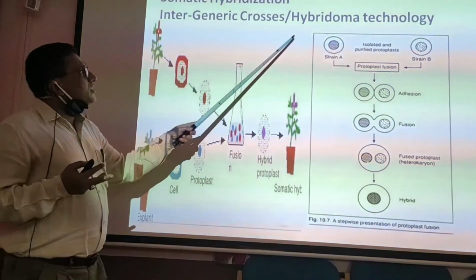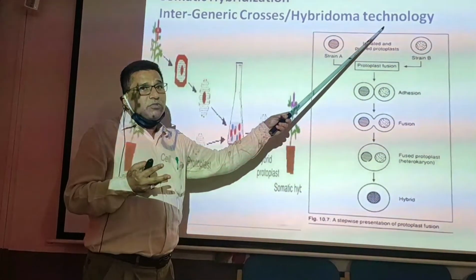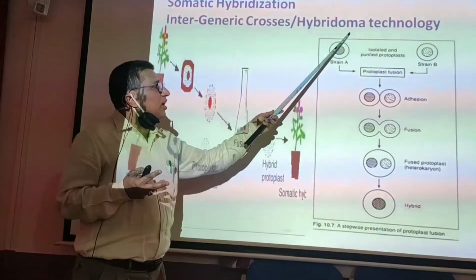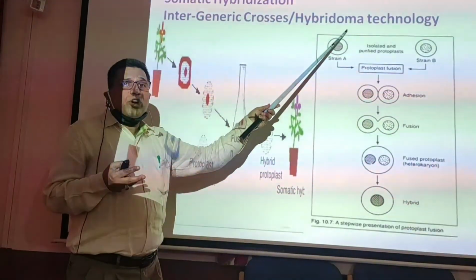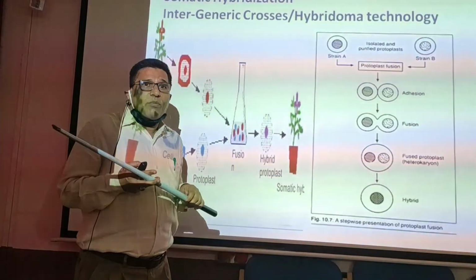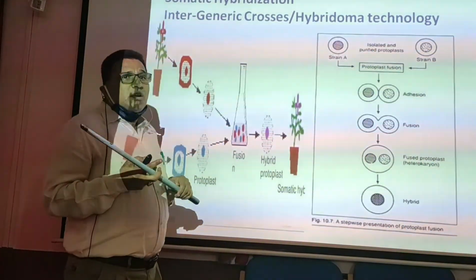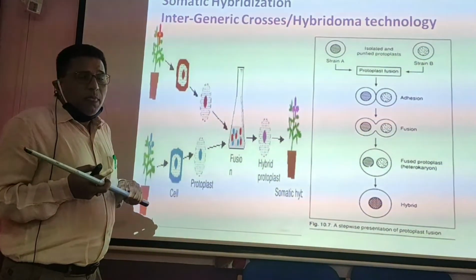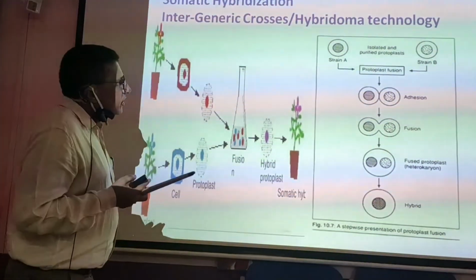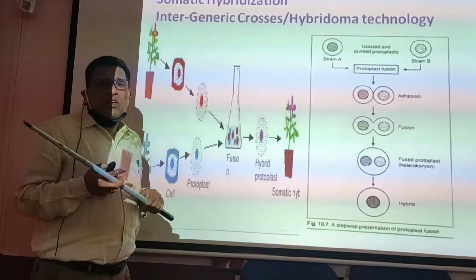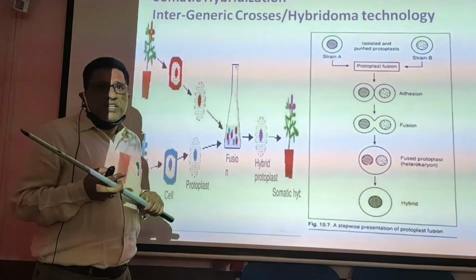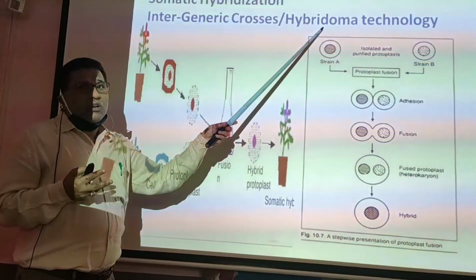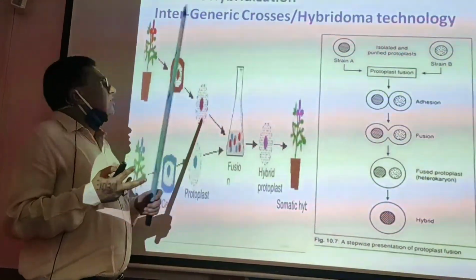It is also called hybridoma technology in animal tissue culture, and it is because of this somatic hybridization that we are able to produce monoclonal antibodies, which is a hybridization between the myeloma cell, a cancer cell, as well as the B lymphocyte cell. That technology in animal tissue culture is called hybridoma technology.